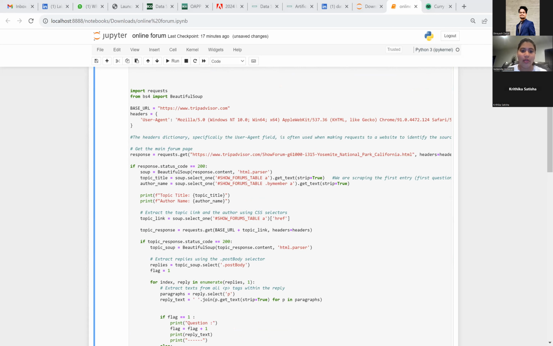So this online forum discussion, the web scraping that we have used, extracts the questions and replies from the travelers who visited the same place. And we have a table of many entries I've shown before. And in our code, as it is on a lower level, we just extracted the first entry. So these are the output and this is the code. My part is to extract from the web and this is it. So thank you.